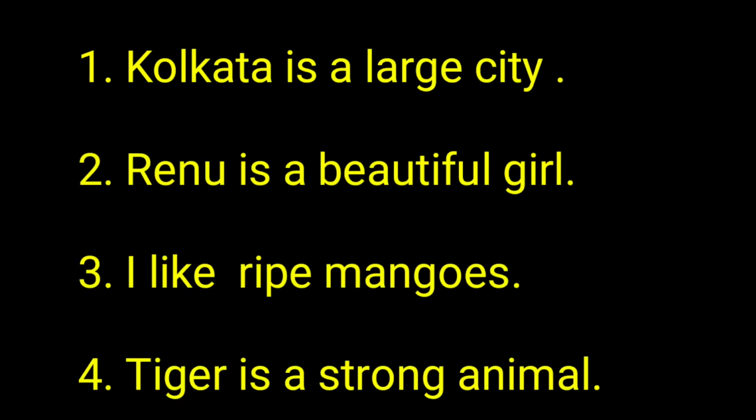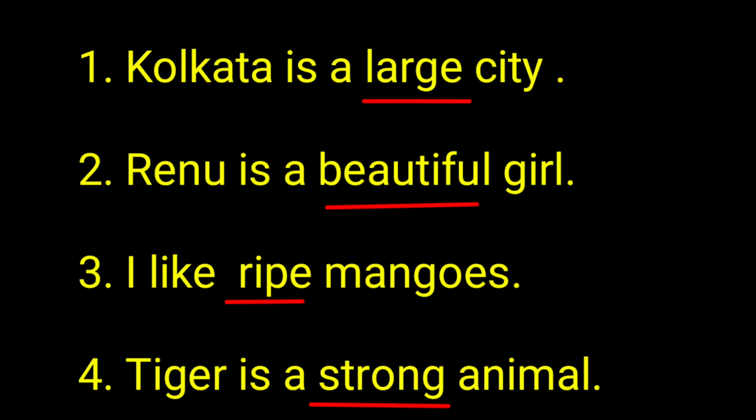Here, in the first sentence, Kolkata is a large city. What kind of a city is Kolkata? Yes, it is a large city. So, we can say the adjective large is the answer to the question of what kind. See the second sentence. Renu is a beautiful girl.